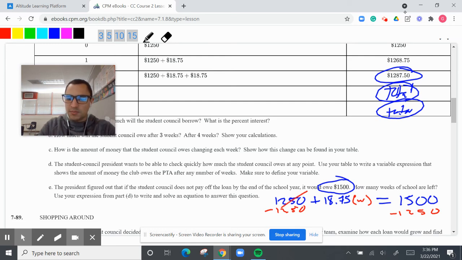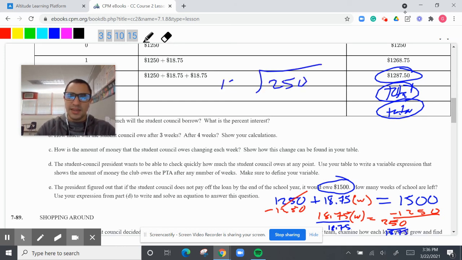So that comes out, we have 18.75 W equals 250. So I just have to figure out 250 divided by 18.75. This is where we move the decimal.